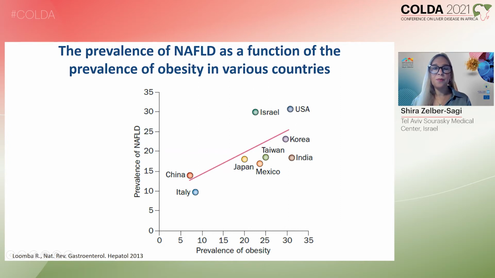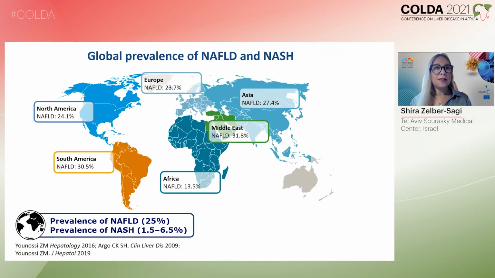So the global prevalence of non-alcoholic fatty liver disease is quite impressive, and it is about 24% in Europe, 24% at least in North America. In the Middle East, it's 32%. This is a study conducted by my group. And even in Africa, where you would expect lower prevalence rates, you can still find 13.5% prevalence of NAFLD.